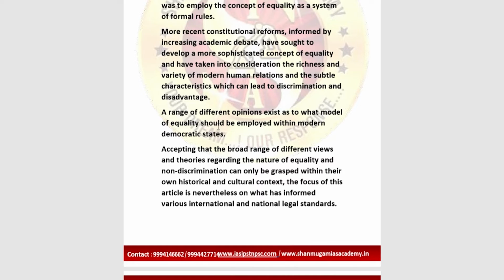And there is also another thing: more recently, constitutional reforms informed by increasing academic debate have sought to develop a more sophisticated concept of equality and have taken into consideration the richness and variety of modern human relations and the subtle characteristics which can lead to discrimination and disadvantage.